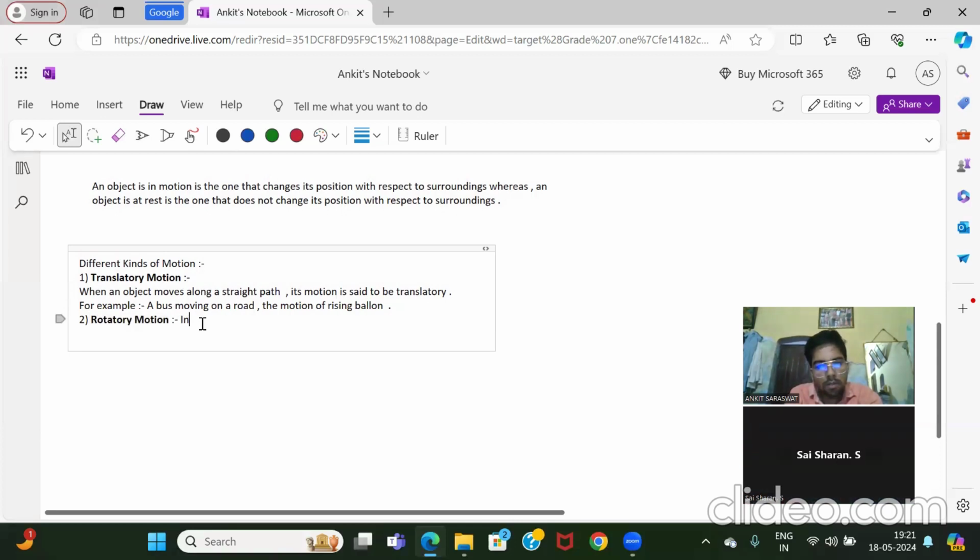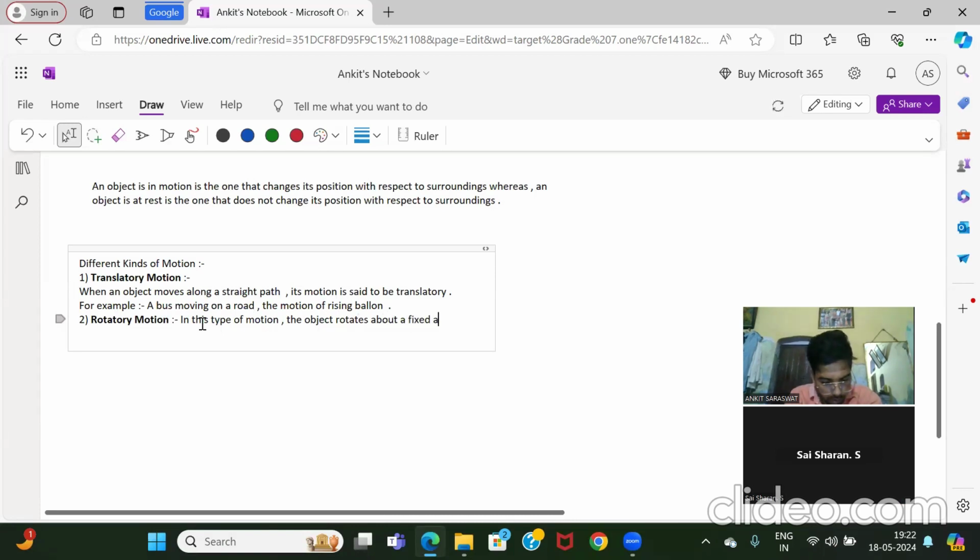In this type of motion, the object rotates about a fixed axis.